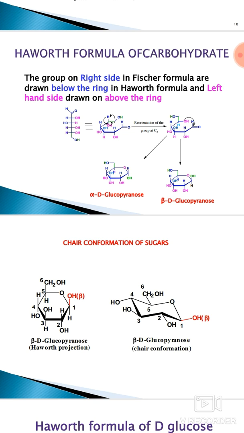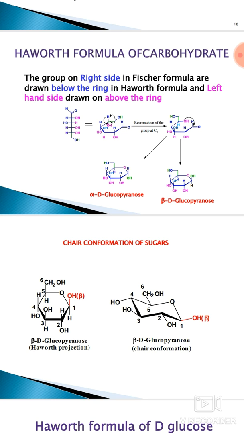The right-hand side groups we draw below the plane of the ring and the left-hand side groups we draw above the plane of the ring. After drawing these groups, we can rotate the C5 carbon. It shows that the OH group is near the carbonyl carbon.